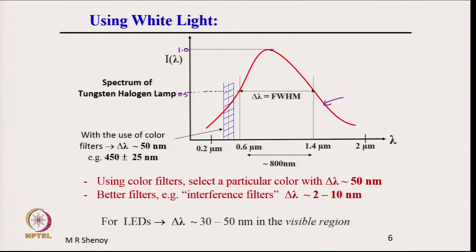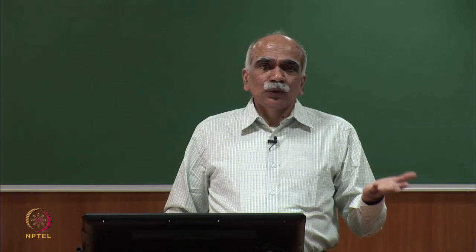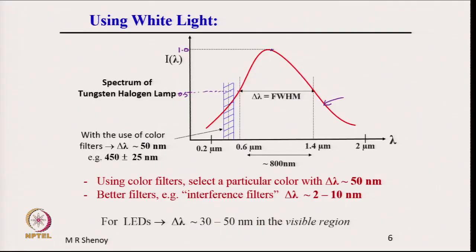If we want different colors, traditionally, for example in a stage performance, where you need a certain color, what you use is color filters or color papers. Color filters covering the white light will give you a colored output. For example, take a color filter around blue, at about 450 nanometers, with a line width delta lambda of the order of 50 nanometers.